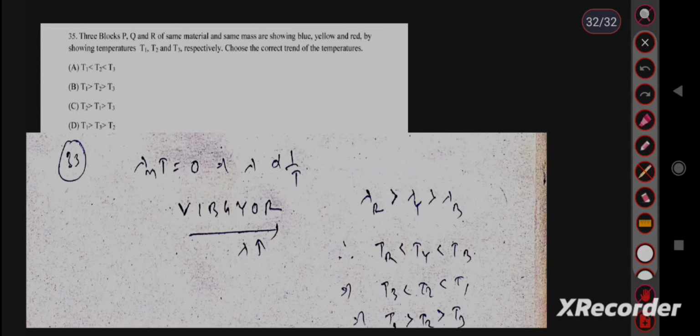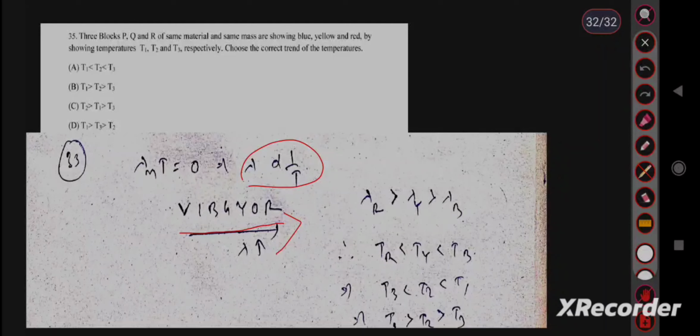We all know from Wien's displacement law, lambda m T equal to constant. So lambda is proportional to 1 upon T. This we all know, VIBGYOR. If we move from left to right, the wavelength increases. It means the wavelength of red color is more and the wavelength of violet color is less.